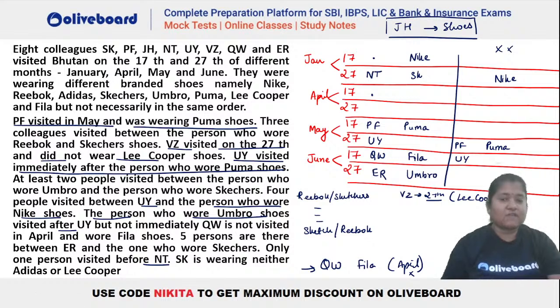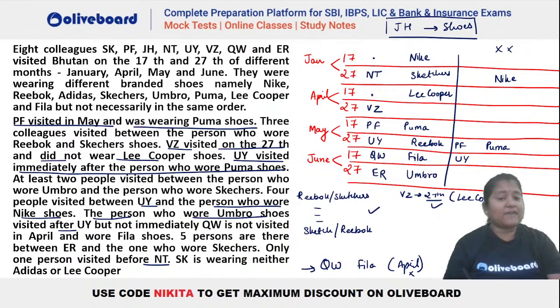Okay. So now we have Skechers. So now you have to place your Reebok at a gap of 3 from Skechers. So 1, 2, 3. This will be your Reebok, right? So you can place your Reebok also. So you can see now almost we are done with this. VZ has to be 27th. 27th ke liye only one possibility is remaining, that is April 27th. So that means VZ will be here, right? And he cannot be Lee Cooper. So you can see the only possibility will be Lee Cooper here, isn't it?